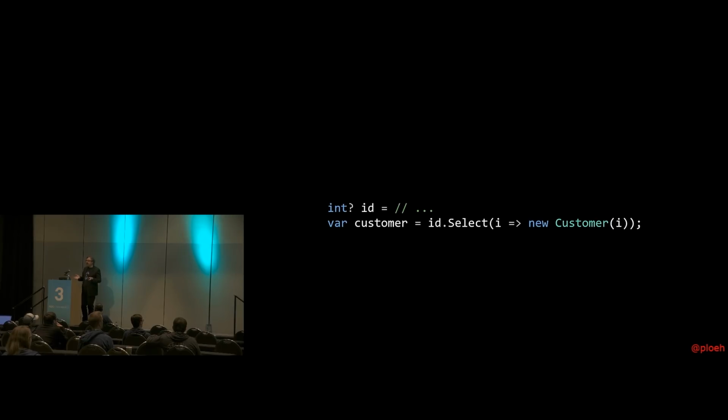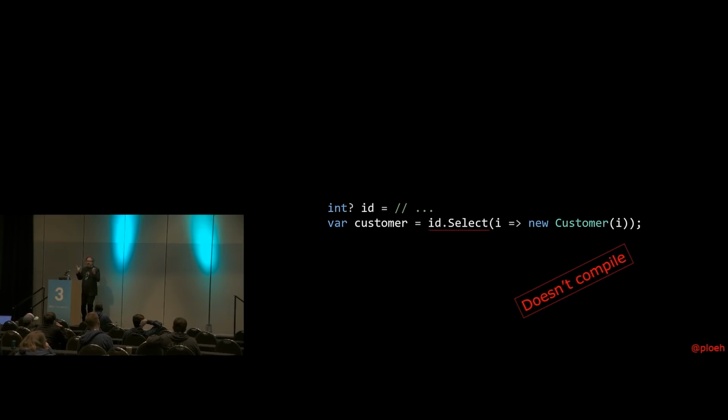And unfortunately you can't, because this doesn't compile. It doesn't compile because T and TResult must be structs, and Customer is not a value type. That's a reference type, so therefore it doesn't compile. But then maybe you're a little bit interested and you say, well, it'd be nice if we could.